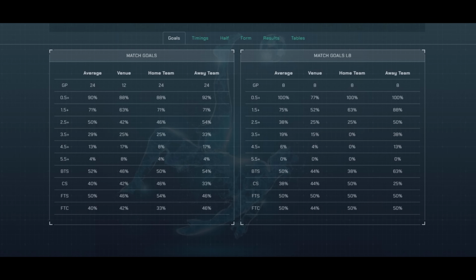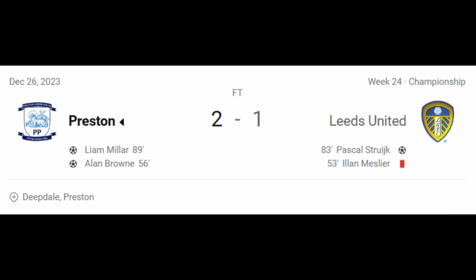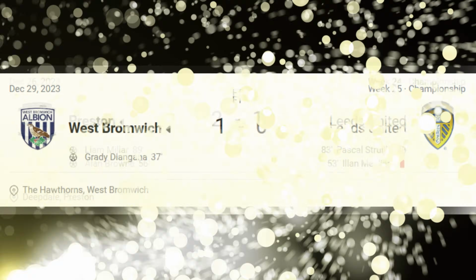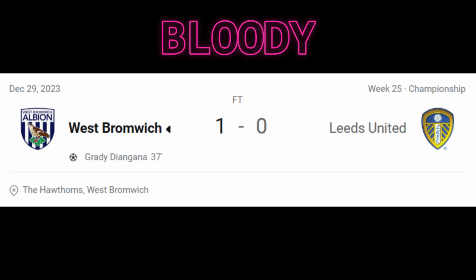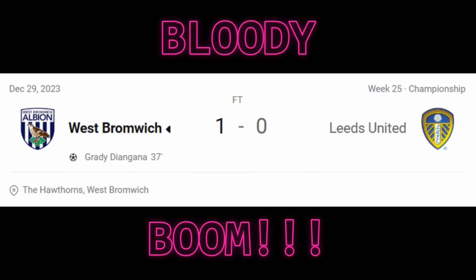So looking at the stats in relation to the West Brom versus Leeds United game, we can see already that Leeds have the better goal output over 24 games, and the data combined with West Brom's goal output would suggest we would see 1 or 2 goals in this fixture, and more than likely in the favour of Leeds United. But on this occasion, Leeds are missing their number 1 goalkeeper due to being sent off in their previous fixture, so I would still suggest 1 or 2 goals in this match, but possibly in the favour of West Brom, as they are at home and Leeds are missing their keeper.